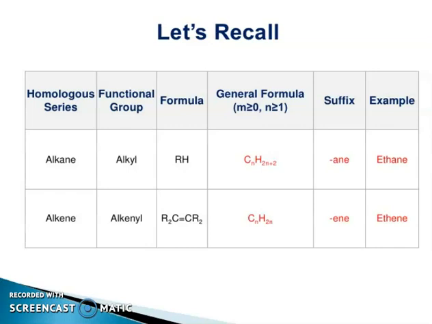If you have CnH2n+2, suffix -ane, example ethane, and the general formula of alkene is CnH2n, -ene, for example ethene.